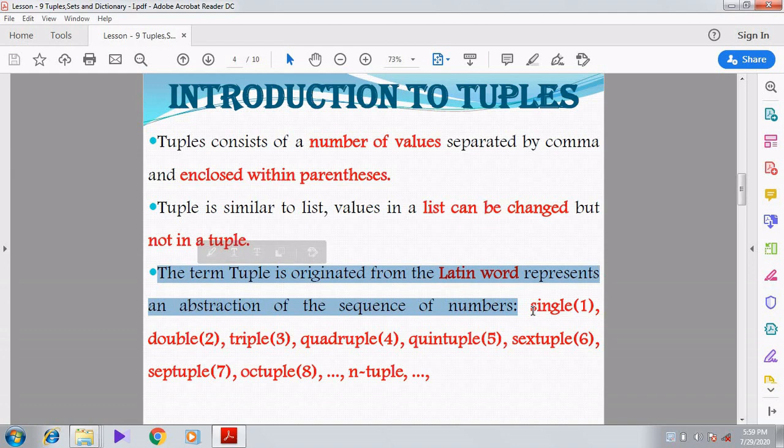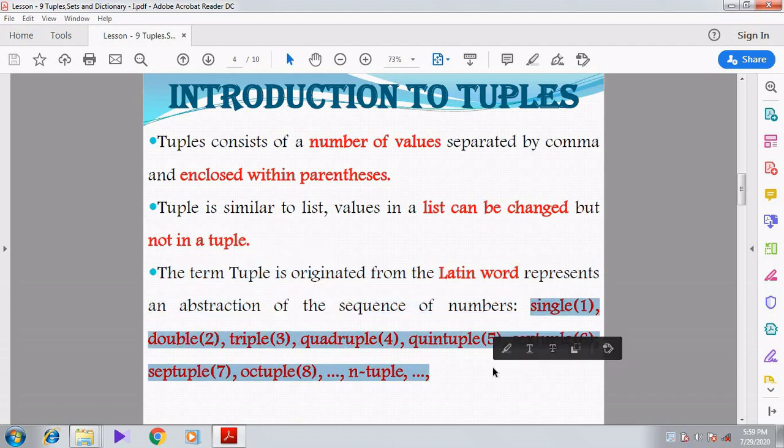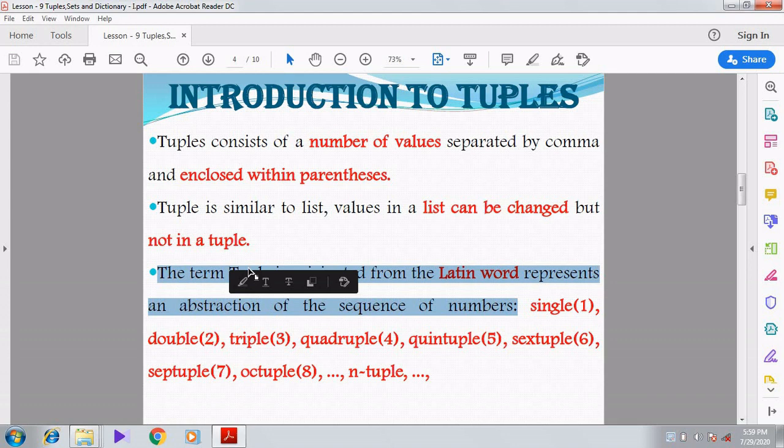The word tuple comes from these names: single, double, triple, quadruple, quintuple, sextuple, septuple, octuple, and so on up to n-tuple. From these they abstracted and gave the word called tuple. Instead of giving all these names, they simply gave one particular word, tuple.